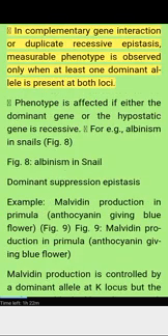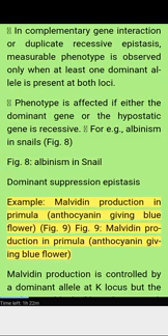In complementary gene interaction, or duplicate recessive epistasis, a measurable phenotype is observed only when at least one dominant allele is present at both loci. The phenotype is affected if either the dominant gene or the hypostatic gene is recessive. For example, albinism in snails, Figure 8. Figure 8, albinism in snail. Dominant suppression epistasis. Example: malvidin production in Primula, an anthocyanin giving blue flowers, Figure 9. Malvidin production in Primula, anthocyanin giving blue flowers.